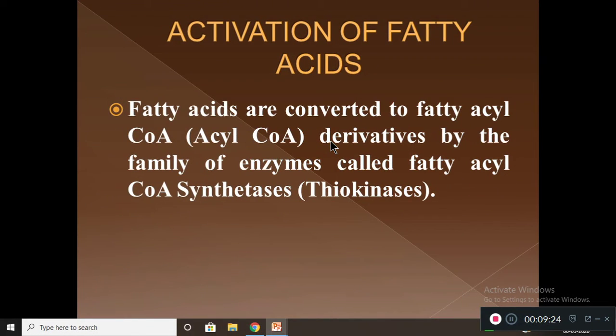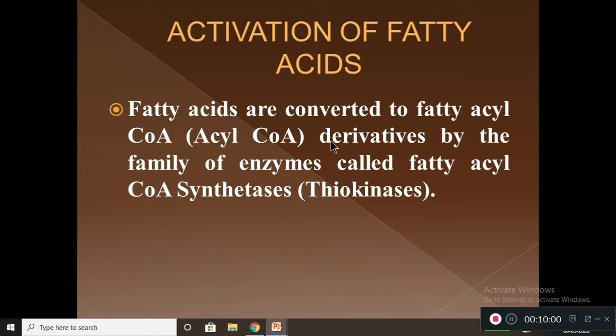Now, the next step is activation of fatty acid. In the activation of fatty acids, fatty acids are converted into fatty acyl CoA, otherwise called acyl CoA. These fatty acids are converted into fatty acyl CoA derivatives by the family of enzymes called fatty acyl CoA synthetase, also called thiokinase.